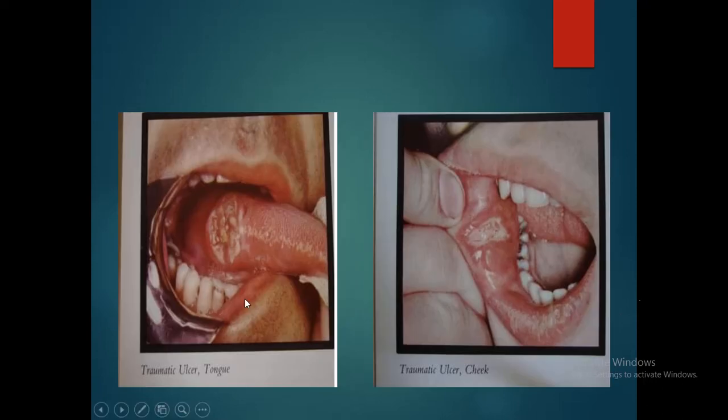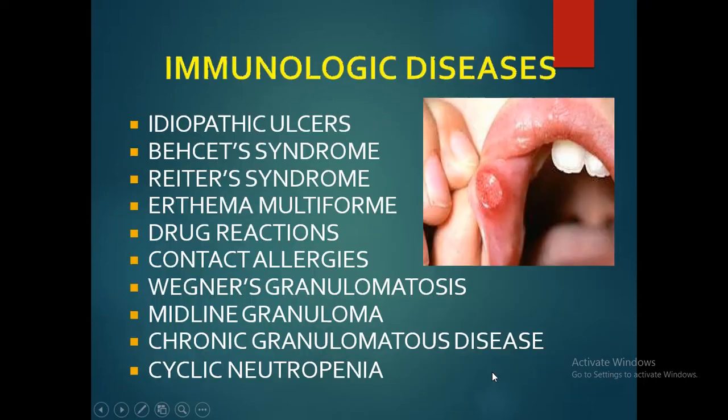Here is a traumatic ulcer on the tongue, and there is a traumatic ulcer on the cheek. And what are the immunological diseases which can cause oral ulceration? Idiopathic ulcers, Behçet syndrome, Ritter syndrome, erythema multiforme, drug reactions, contact allergies, Wegener granulomatosis, midline granuloma, chronic granulomatous diseases, and cyclic neutropenia. All these diseases can cause oral ulcerations.